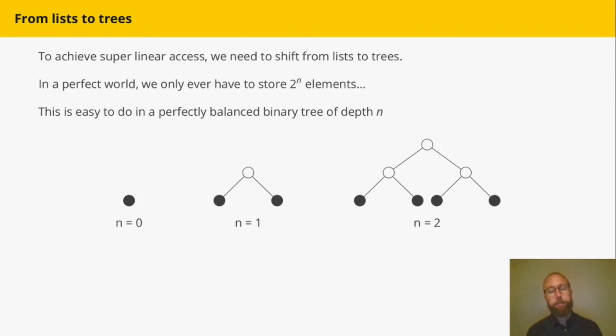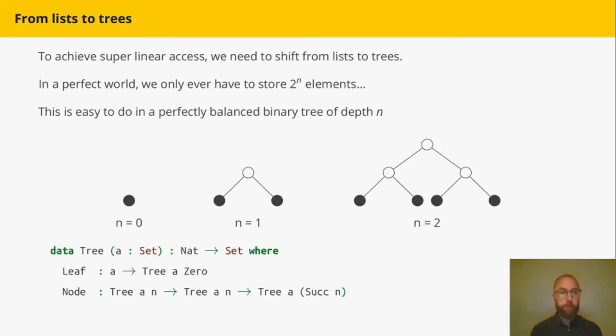So if we need better than linear access times, we need to shift from lists to trees. And for the moment, let's just make the assumption that we only ever have to store 2 to the power n elements. And that's very easy to do because we can store 2 to the power of n elements in a perfectly balanced binary tree of depth n. So here are a few examples of such perfectly balanced binary trees, where I'm going to draw black dots for the leaves storing data and white dots for the nodes which store no data.